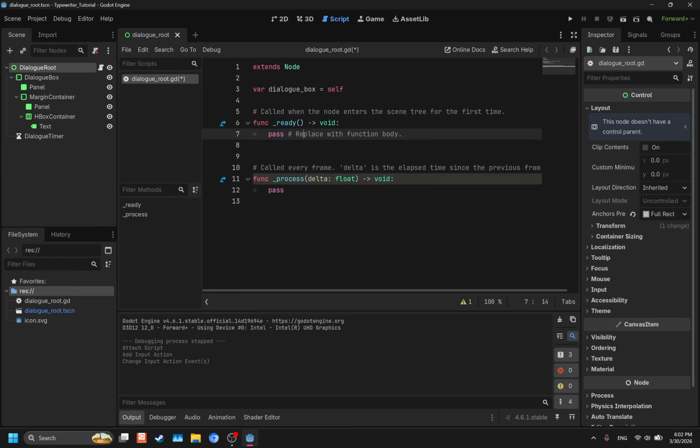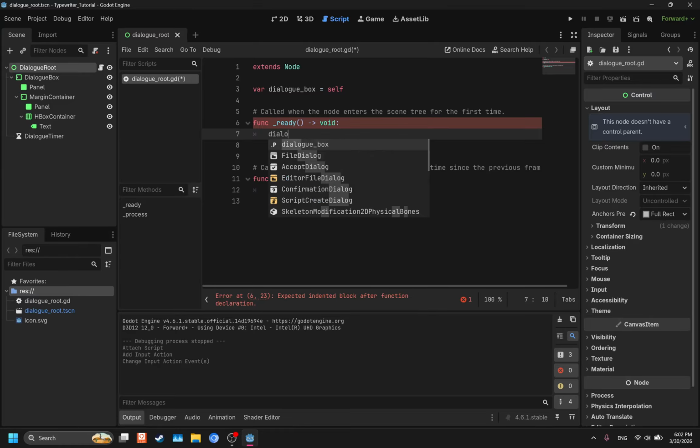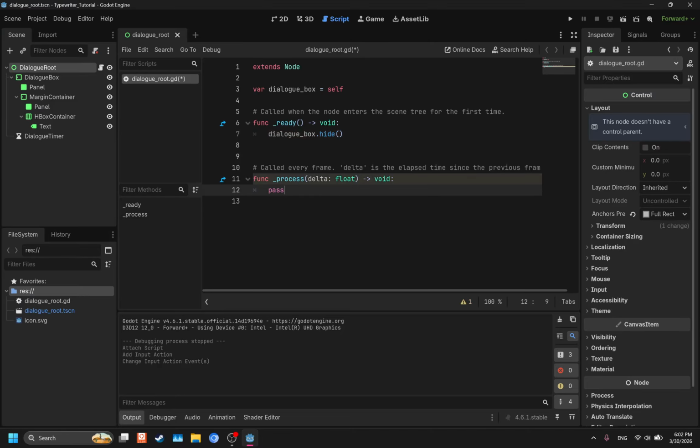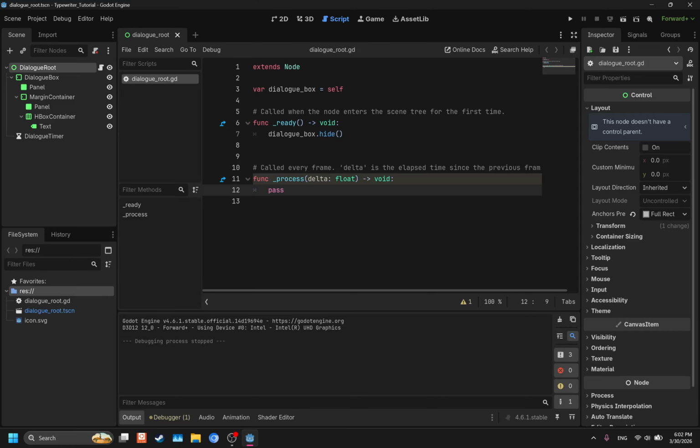because what we want to do is hide the dialog box so that we can have the input be taken, and the input, when pressed, will show the dialog box. So first, we have to go to the ready here. So when the scene starts, the ready will already have hid the dialog box. So dialog box, dialog underscore box dot hide. Very simple. So that's hidden. You can just check it. Yep, there we go.